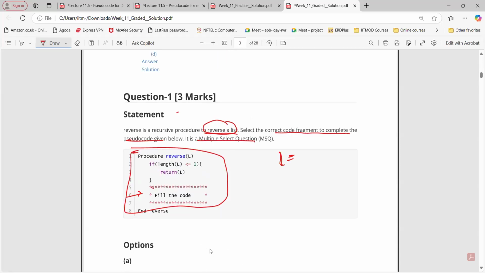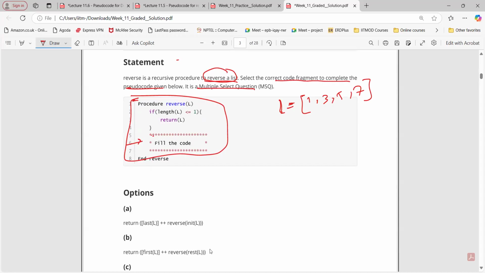Sir, from 1 to 5, I've taken an example. Now I want to reverse this particular list to 7531. Now let's try to take option one by one. So here, going to take this as an input. Length of L, number of elements is what? 4, not less than 1. So we are not going to return L. Go to here, right?